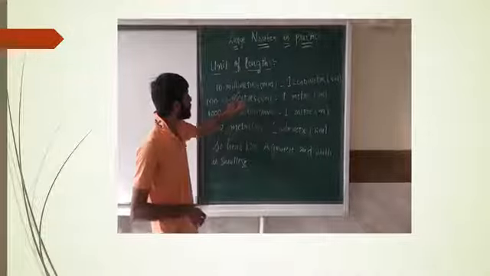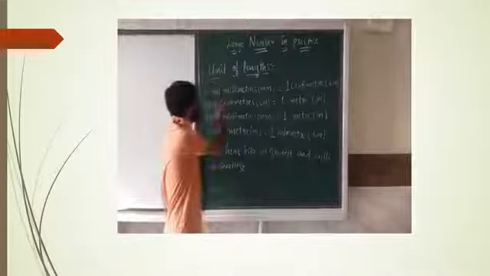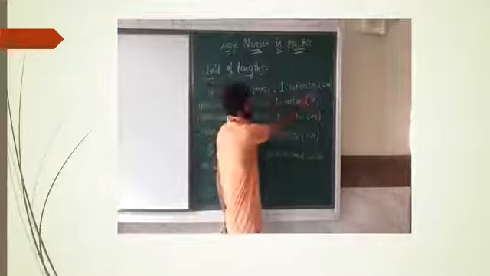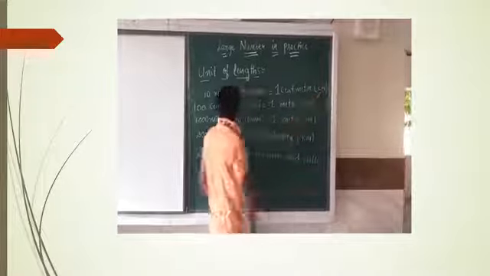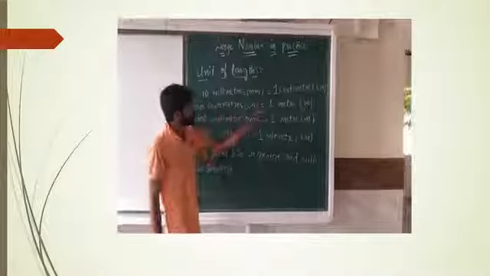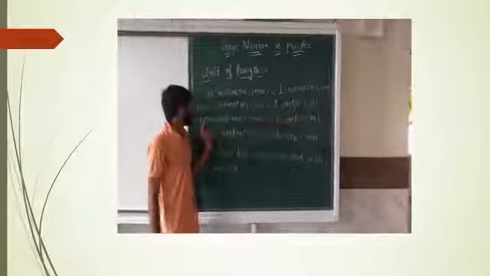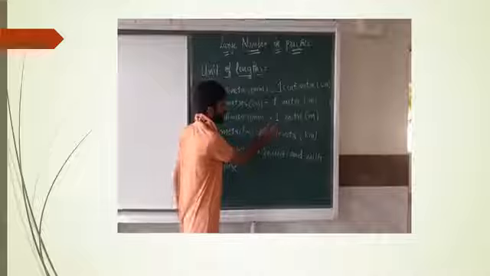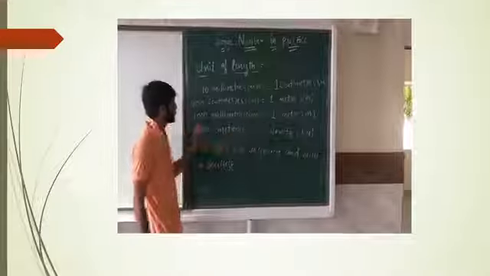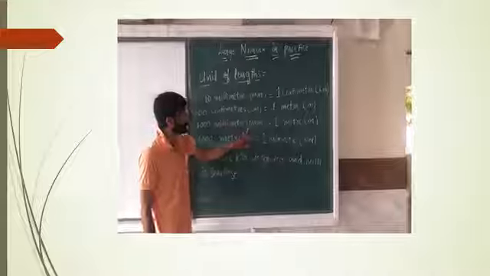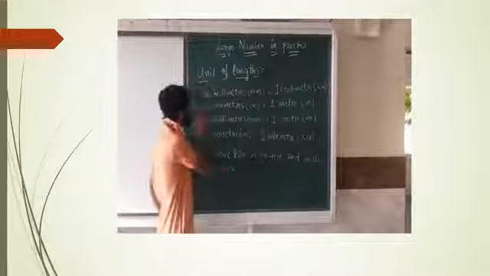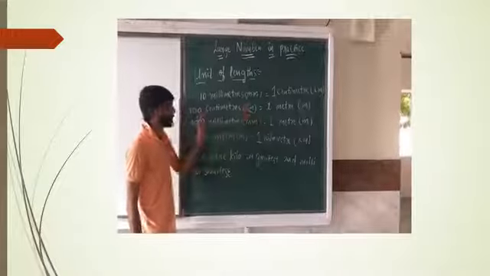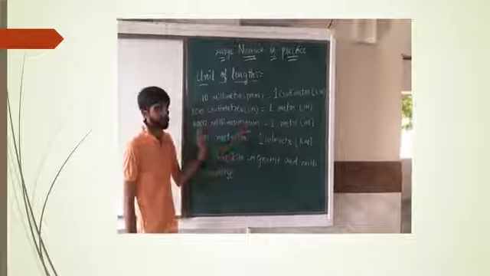So 10 millimeter is equal to 1 centimeter. Millimeter is denoted by mm and centimeter is denoted by small cm. So 100 centimeter is equal to 1 meter. 1000 millimeter is equal to 1 meter. So if they would ask that 1 meter is equal to dash millimeter, then you have to write 1000 millimeter. If they would ask 1 meter is equal to dash centimeter, then you have to write 100 centimeter.